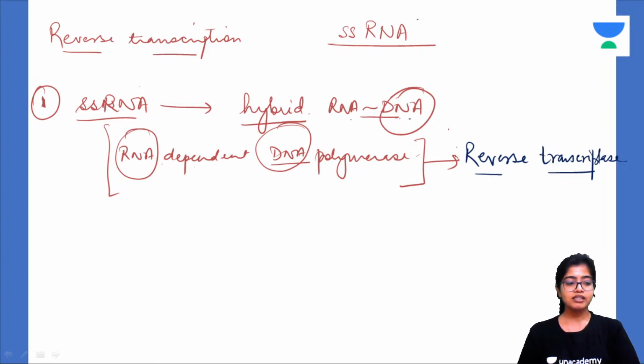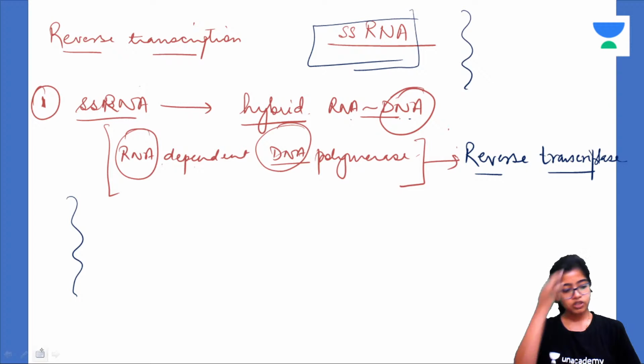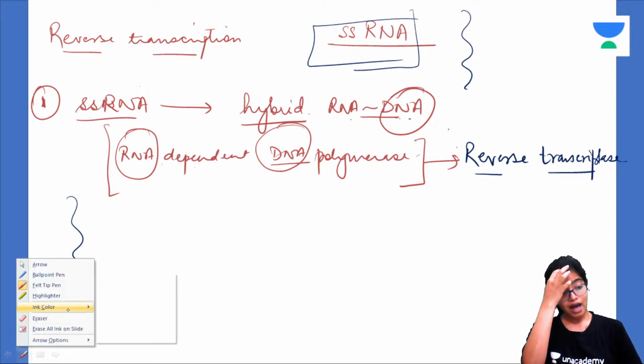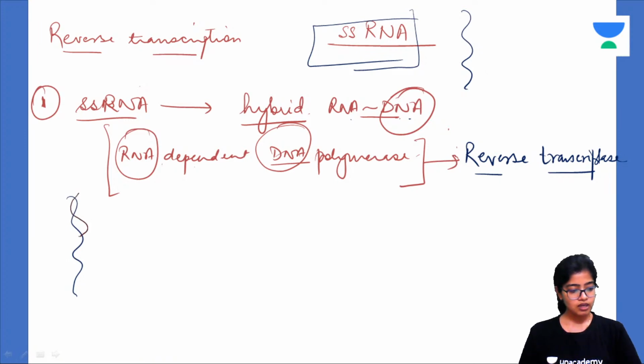Now this retrovirus contained single stranded RNA. Starting off, it had just this single stranded RNA. Now after the action of this reverse transcriptase or RNA dependent DNA polymerase, what has formed is a hybrid of RNA and DNA. Now this molecule is so funny, isn't it? It's weird. It contains one strand of RNA and the other strand of DNA.